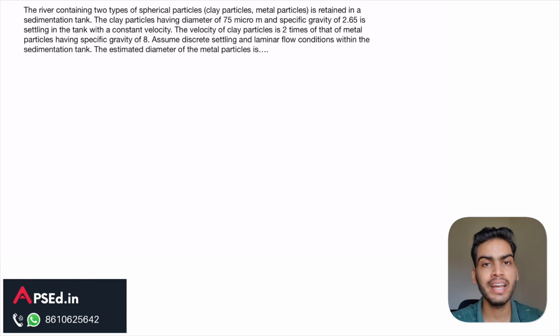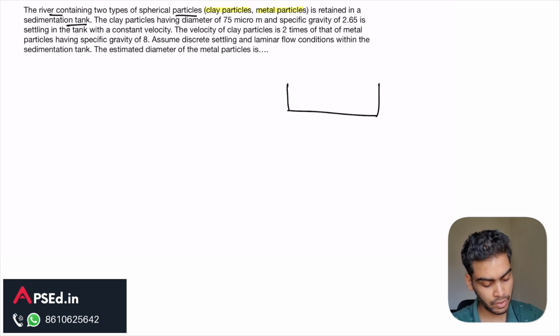Let's see this question from GATE Environmental Science, which came in GATE 2023 paper. It says the river containing two types of spherical particles, clay particles and metal particles. So these two types of particles are there in this river, is retained in a sedimentation tank. So this water is flowing in a sedimentation tank, and this river water, which has two types of particles, are being retained here. The clay particles having diameter of 75 micrometer and specific gravity of 2.65 is settling in the